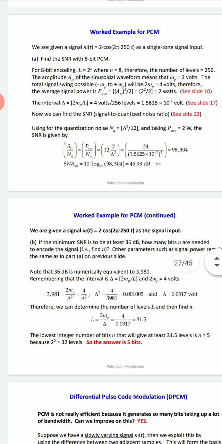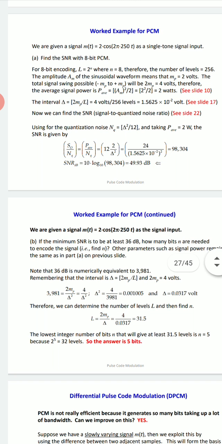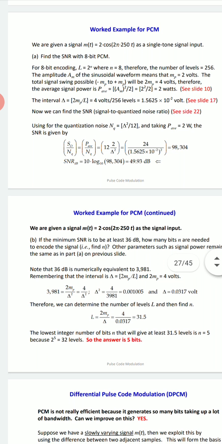So the total signal swing possible is minus MP to plus MP. MP is 2, so here we will get 2 MP. 2 MP is nothing but 2 into 2, 4 volts. Therefore, average signal power is AM square by 2, that is 2 square, 4 by 2, you will get 2 watts.